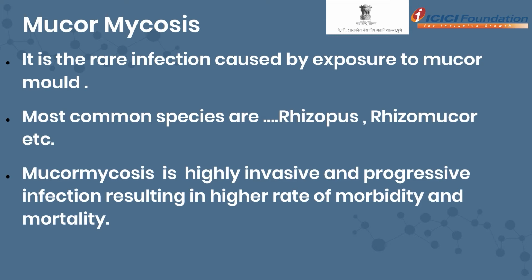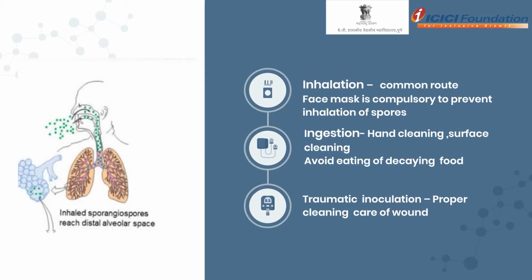These mucormycosis spores and molds are present all over the environment, in soil, in water, in air, and in decaying foods. The major routes of infection are inhalation, which is the commonest route.